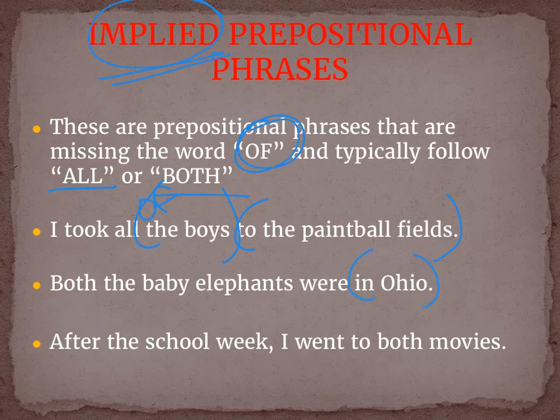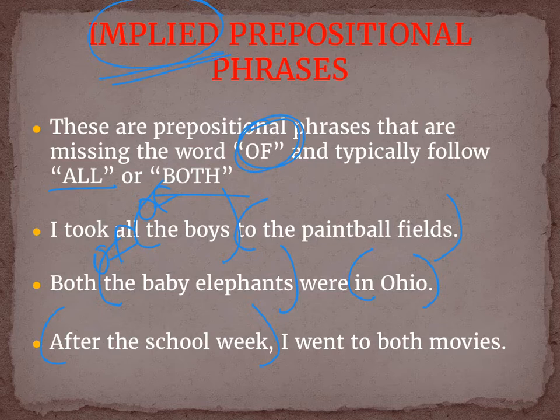Of is our traditional prepositional phrase. Then I see both the baby elephants. Once again, if I write the word of in there, I see that it says both of the baby elephants. Once again, I have an implied prepositional phrase because of the baby elephants is implied. In the third sentence, it reads, after the school week, I went to both movies. After the school week is a traditional prepositional phrase.